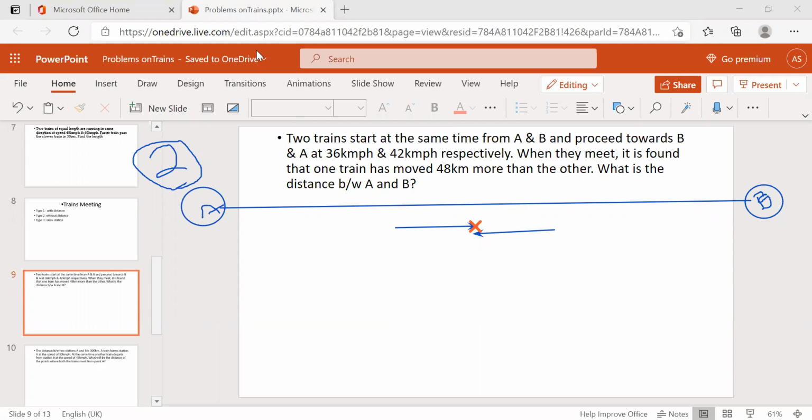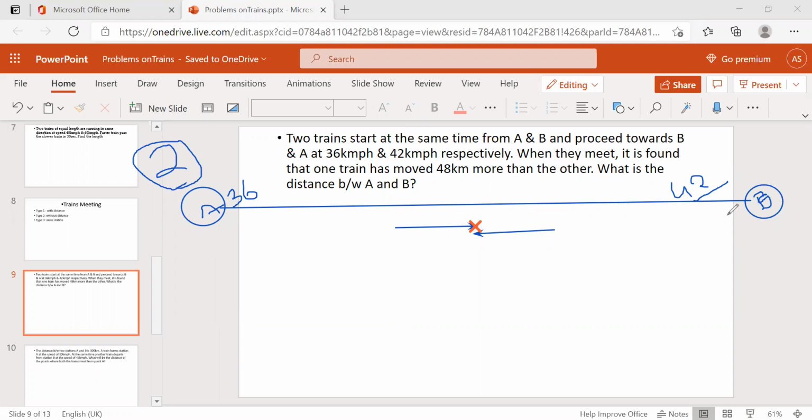Here they say one train has moved 48 kilometers more than the other. This one is 36 kilometers per hour and this one is 42 kilometers per hour. So which train will be faster? This one.